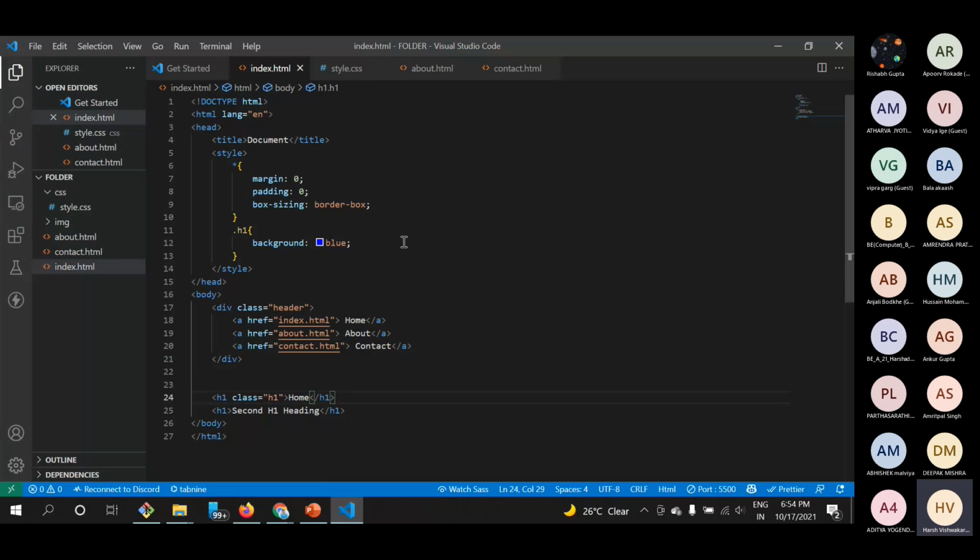Okay. Is my font visible to you, or shall I zoom into my screen? Okay, let's zoom a little bit.